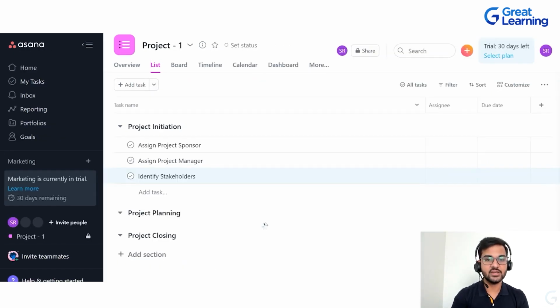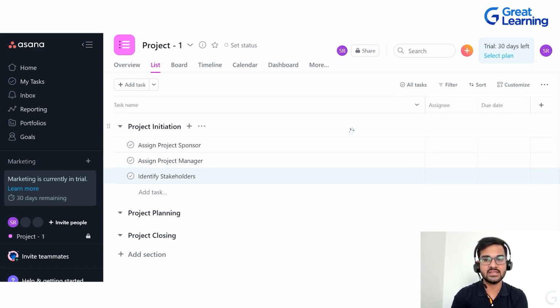All you have to do is you just need to divide this project into various sections, and then in each of these sections you can have various tasks. For example, I have divided project 1 into 3 sections: project initiation, project planning, and project closing. Now in each of these sections I can have tasks. Project initiation is divided by me into 3 tasks. Assign project sponsor is the first task. Then once that is done, assign project manager, and then last one is identify stakeholders. Then again I can add milestones as well.